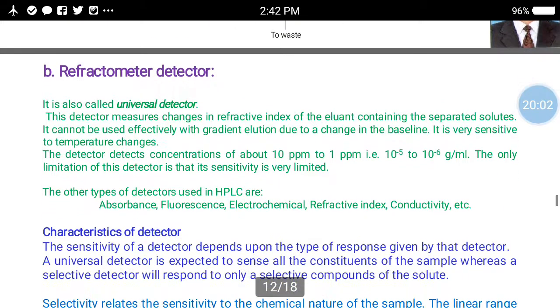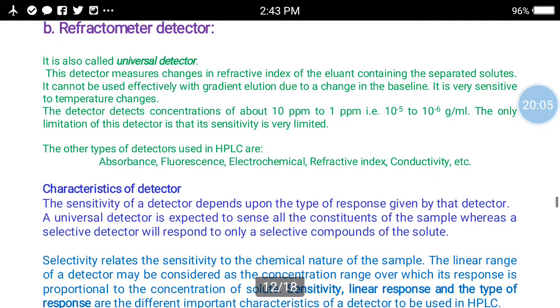The second detector is the refractometer detector. It is also called a universal detector. This detector measures the changes in refractive index of the eluent containing the separated solute. We know that refractive index is a characteristic property. It cannot be used effectively with gradient elution due to the change in the baseline.